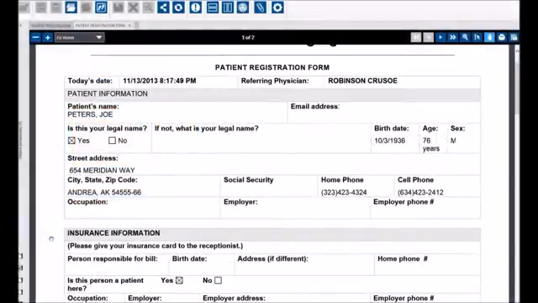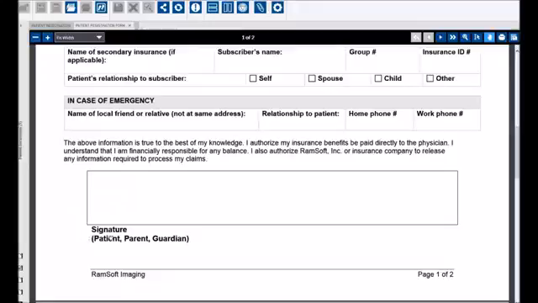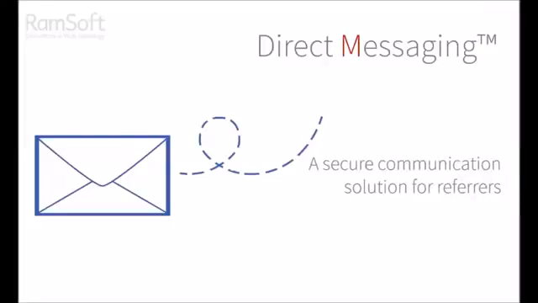Electronic templates can be created for all the phases of your workflow. These e-documents can be electronically signed, which will help eliminate the need of paper documents. Now, let's take a look at direct messaging, a secure communication solution for referrers.